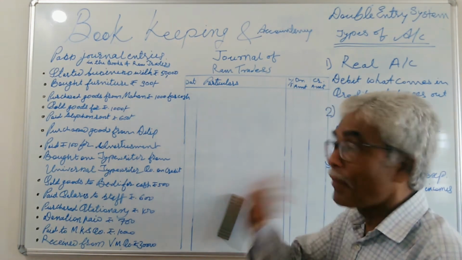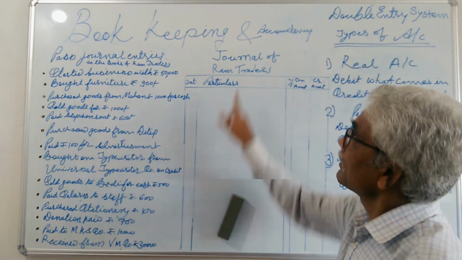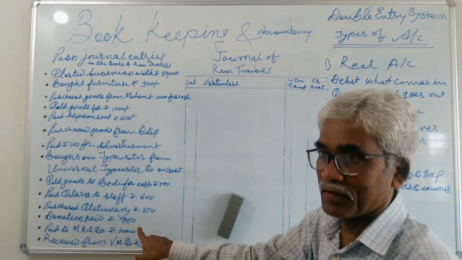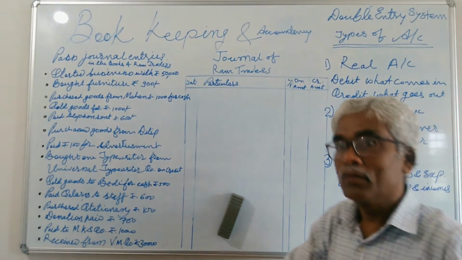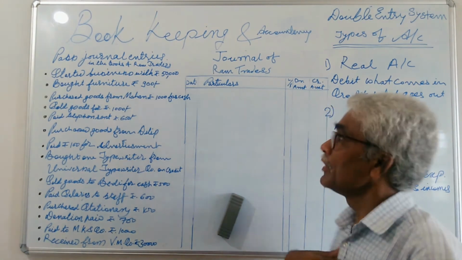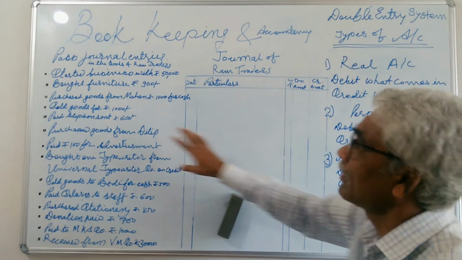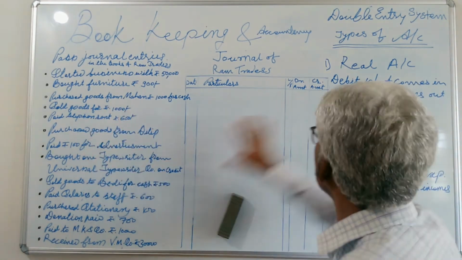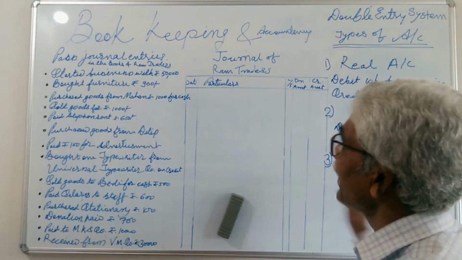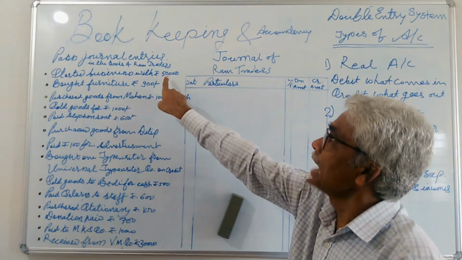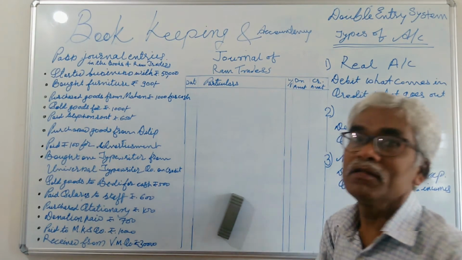When you want to pass entries in a journal of any business transaction, think you are the business. Then you can easily pass the journal entries of this transaction with the help of these rules. That's why I say, what comes in my business? You get the answer: cash comes in your business.